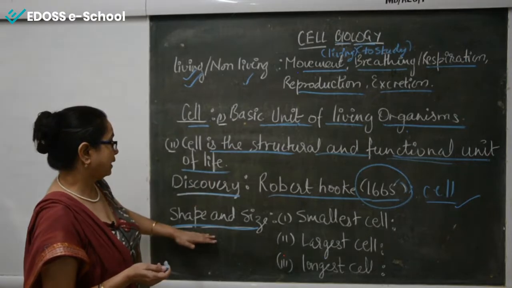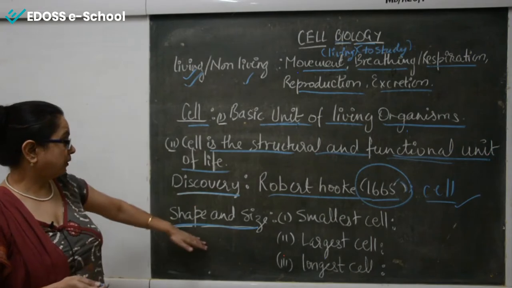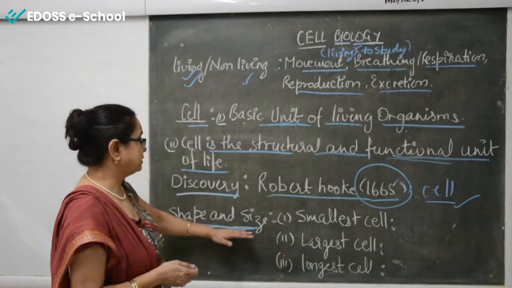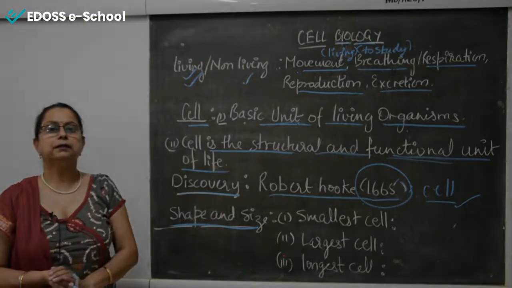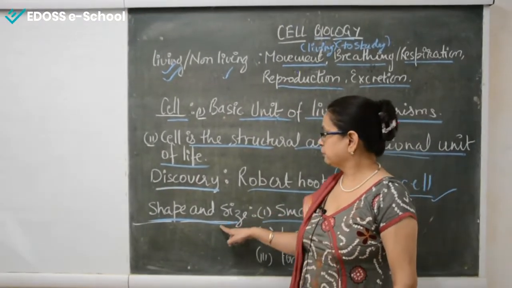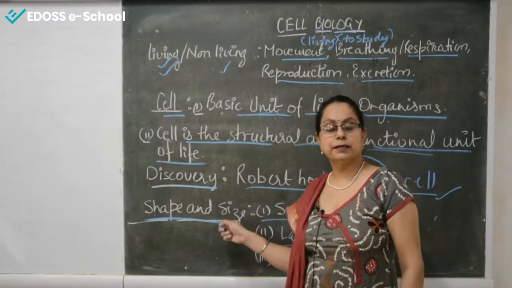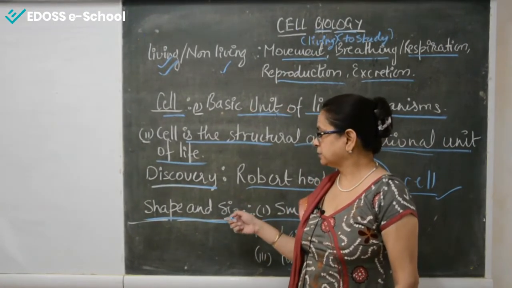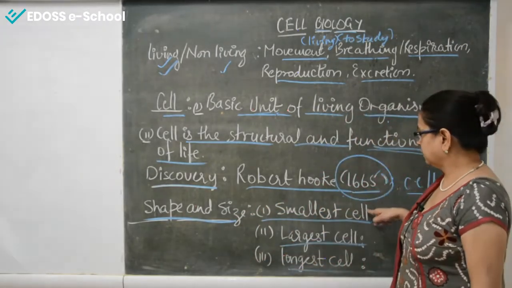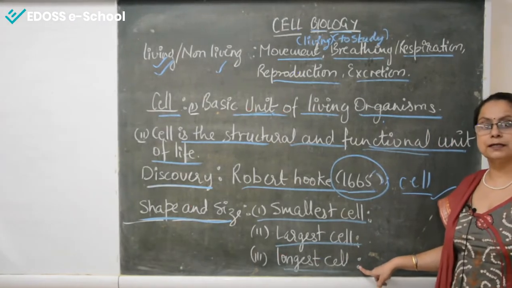So that cell has the capability to change its shape and size. In complex organisms having several cells, they have different shapes and sizes. There is a great variety of shapes and sizes in cells, and on the basis of that several questions have been asked, like name the smallest cell, name the largest cell, and name the longest cell. It has been asked in the finals.